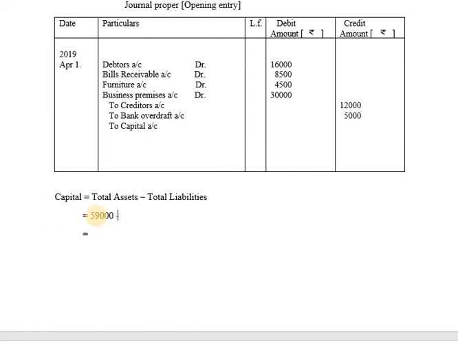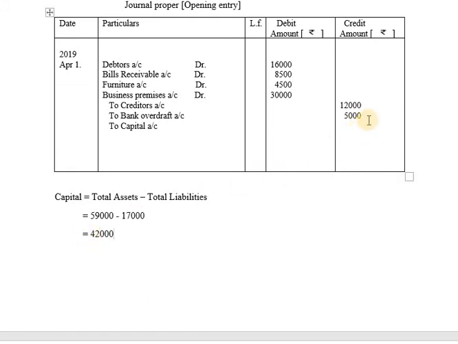We will be writing total assets as 59,000 minus total liabilities. Total liabilities means adding all the items which we have recorded on credit side. 12,000 plus 5,000, it is 17,000. So subtracting 17,000 from 59,000. First we will be subtracting 10,000 from 59,000. 59,000 minus 10,000, it will be 49,000. Then subtracting 7,000 from 49,000. 49,000 minus 7,000, the value is 42,000.